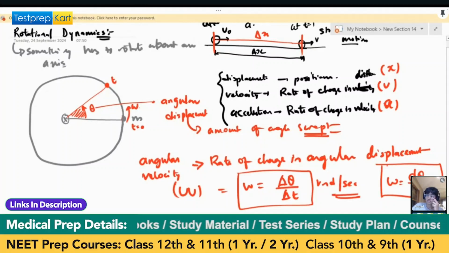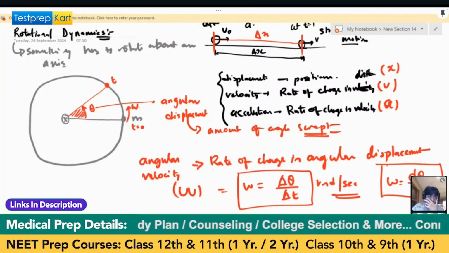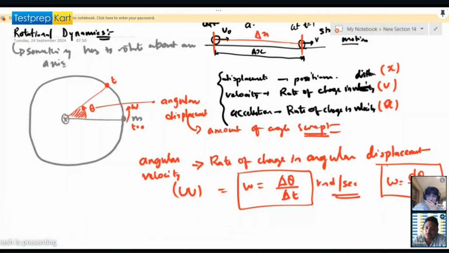If the speed is constant, let's say something is moving, for example the London Eye, the capsules rotate at constant speed. So their angular velocity will be fixed. In a fixed amount of time they cover a fixed amount of angle, so the angular velocity will be constant.